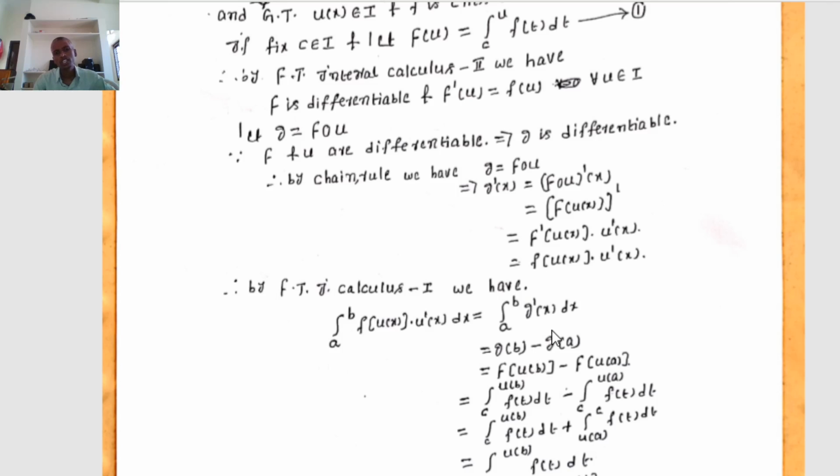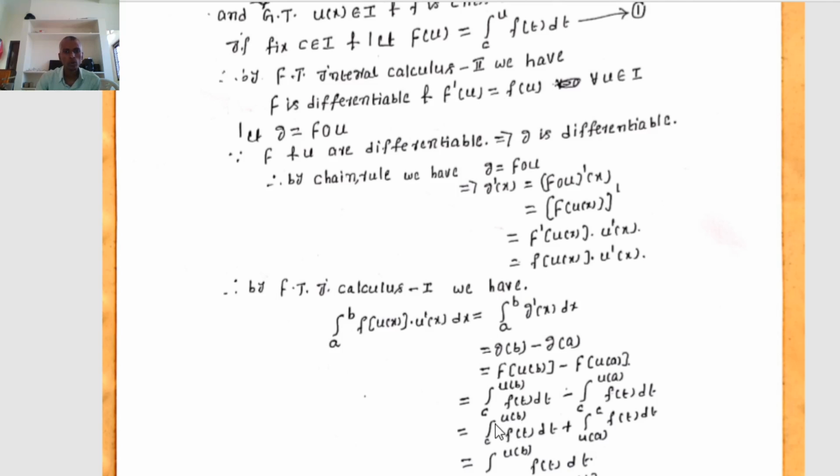Therefore, where g is a continuous and differentiable function, and g dash is integrable on the closed interval [a, b], then the integral from a to b of g dash of x dx equals g of b minus g of a, where g of x equals capital F circle u of x. That implies g of b equals F of u of b, and g of a equals F of u of a. Since F dash of u equals f of u, capital F of u equals the integral of small f of u du.